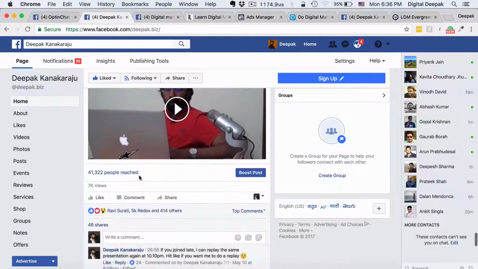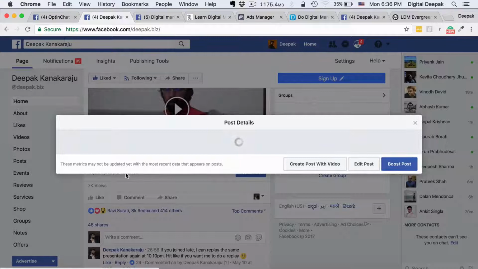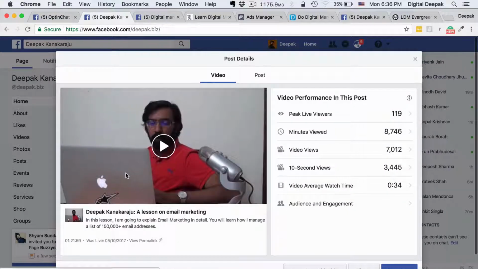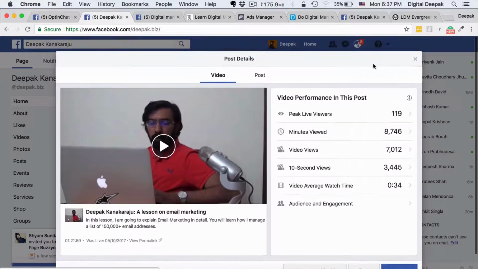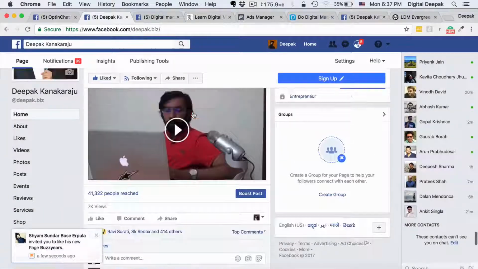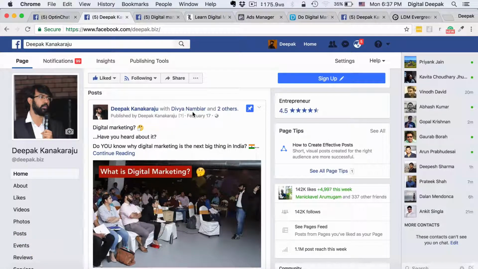These numbers you will not be able to see when you look at my Facebook page from outside. So here I am giving you an exclusive preview, behind the scenes, of the kind of numbers that I usually get with my Facebook campaigns. We have seen a little bit of Facebook ads. We have seen how organic Facebook posts work, how they drive traffic back to your blog, and what the strategy is to use Facebook to the maximum extent.